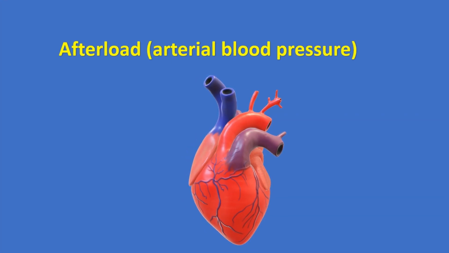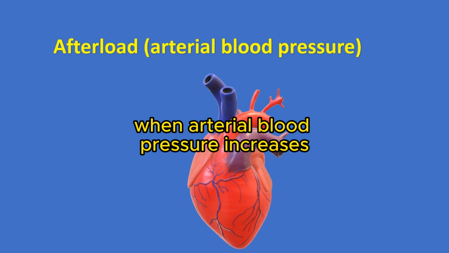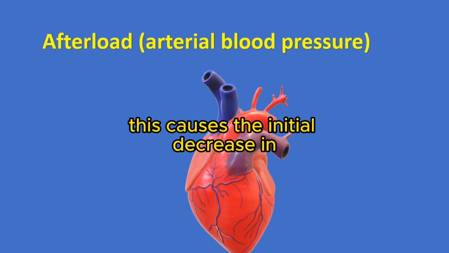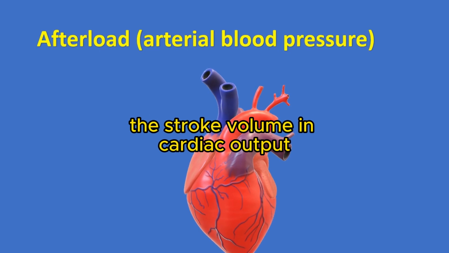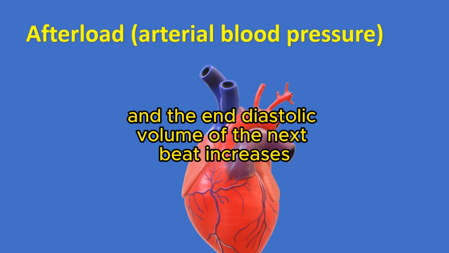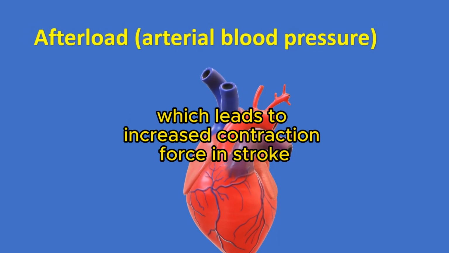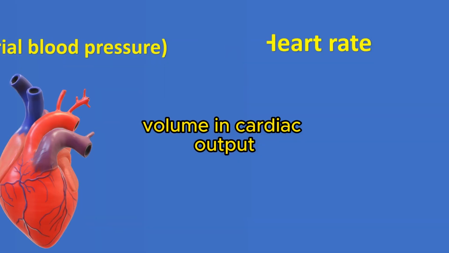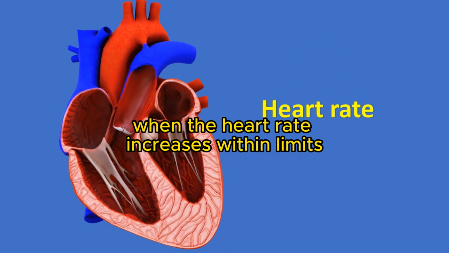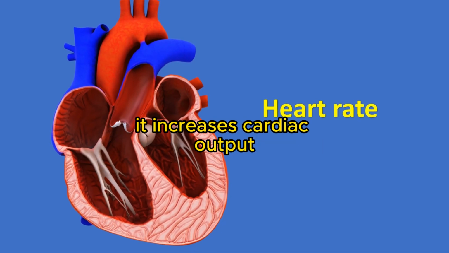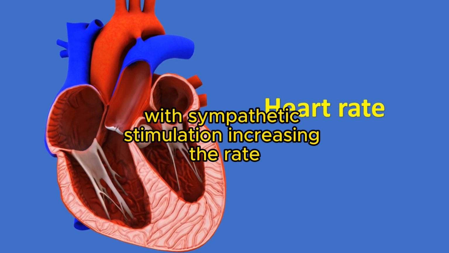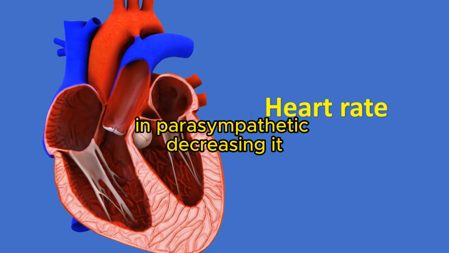When arterial blood pressure increases, it will interfere with the force of contraction. This causes the initial decrease in the stroke volume and cardiac output, and the end-diastolic volume of the next beat increases, which leads to increased contraction force and stroke volume and cardiac output. When the heart rate increases within limits, it increases cardiac output. The heart rate is affected by autonomic nerves, with sympathetic stimulation increasing the rate and parasympathetic decreasing it.